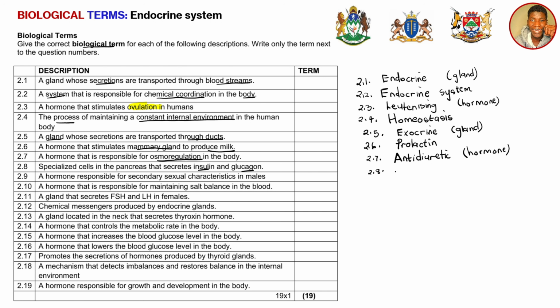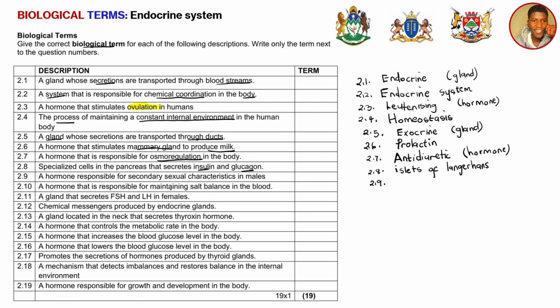And the cells that are specialized to do that function that are found in the pancreas are known as the islets of Langerhans. So this is the islets of Langerhans. So those are the specialized cells. But when they ask for the organ that secretes insulin and glucagon, you just say it's the pancreas. But when they say the specialized cells, you must be specific that inside the pancreas we find the islets of Langerhans and they secrete insulin and glucagon.